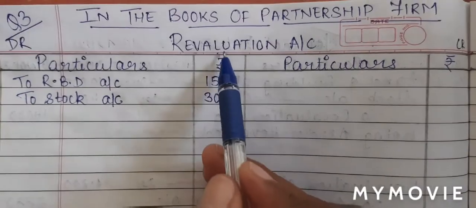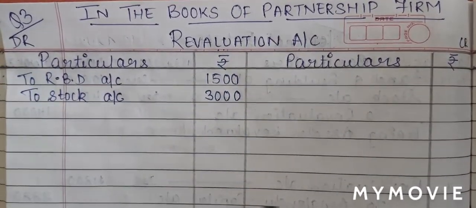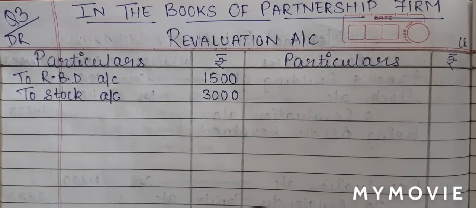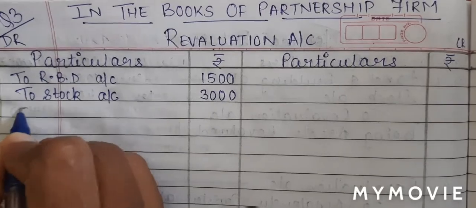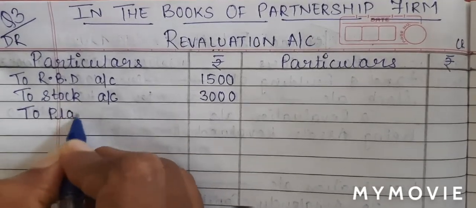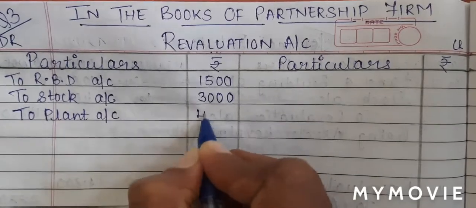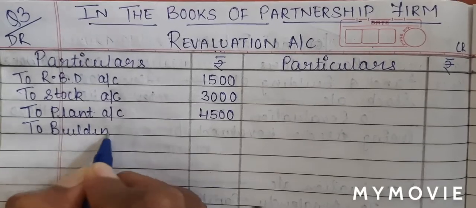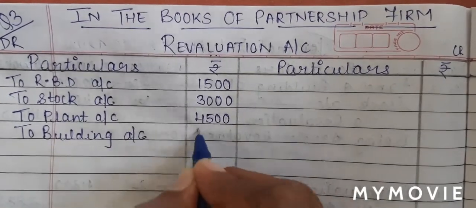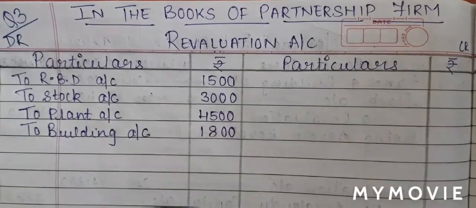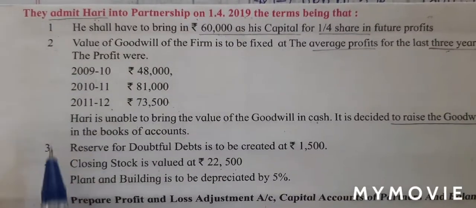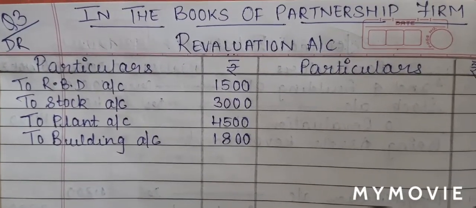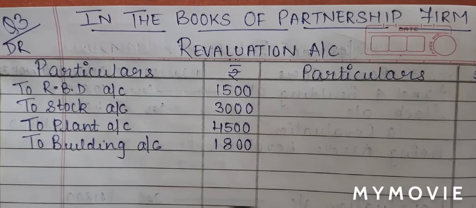Second effect will be in revaluation account debit side. Why? Because the value of your asset has decreased. There was a depreciation. So it is an expense for the business. So on the debit side, I'll write to plant account 4,500, to building account 1,800. With this, students, we have completed all our adjustments. So since we have completed with the ledger posting, we can now do the journal entry.